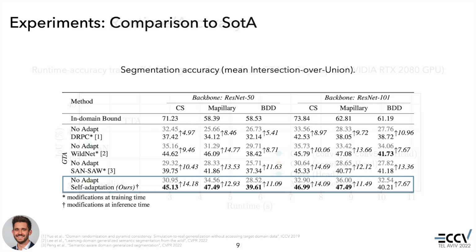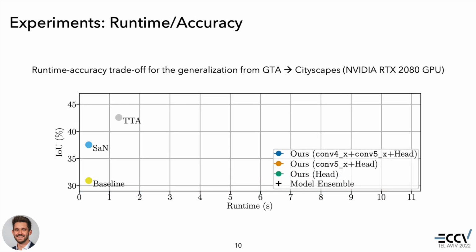Modifying the inference process inherently changes its runtime. We profile the runtime of the baseline model and our proposed self-adaptation. We further compare our approach to test time augmentation, TTA for short, as well as model ensembles. For a fair comparison, TTA and model ensembles use our proposed self-adaptive normalization scheme. Furthermore, we also investigate ensembles in combination with TTA.